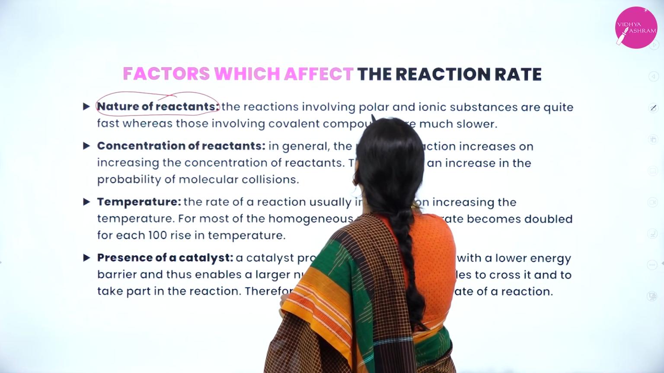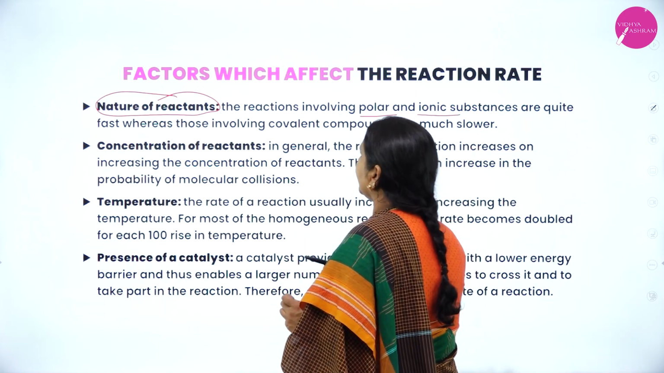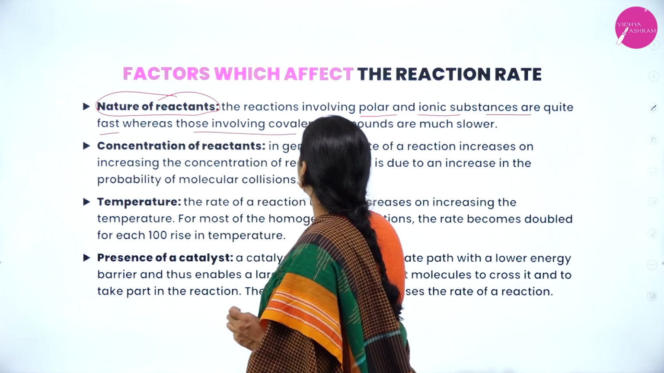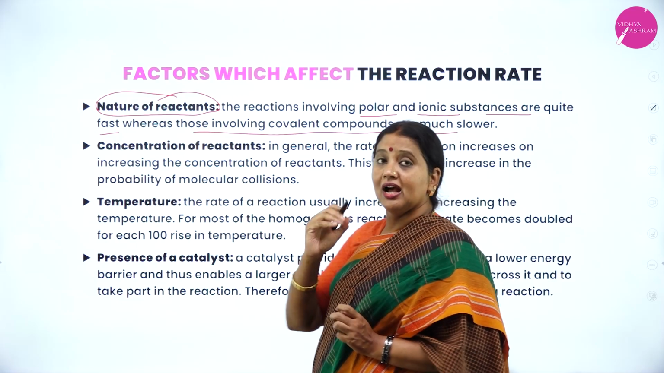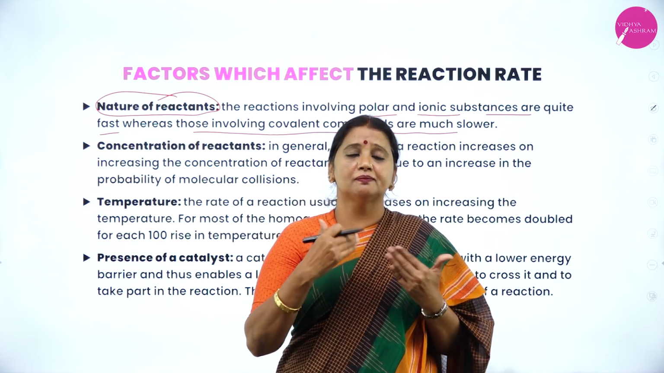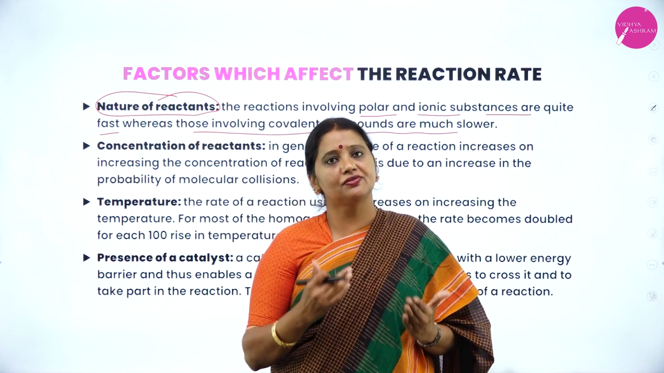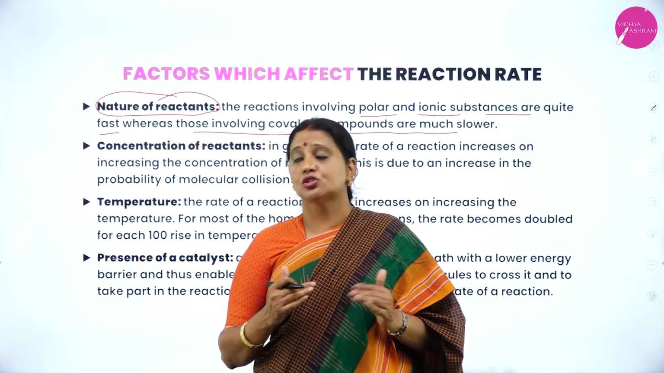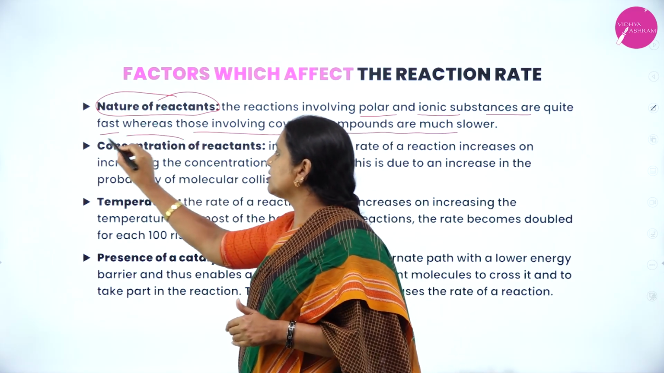The reactions involving polar and ionic substances are quite fast, whereas those involving covalent compounds are slow. Ionic reactions are fast compared to covalent. When ionic compounds are involved, the rate of reaction is fast. When covalent compounds are involved, they are slow.